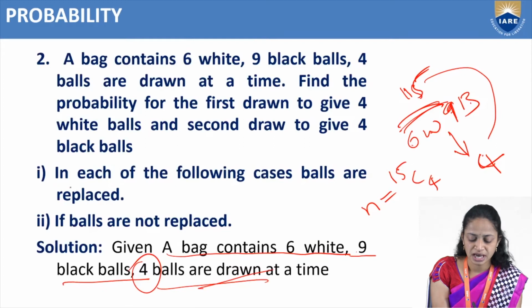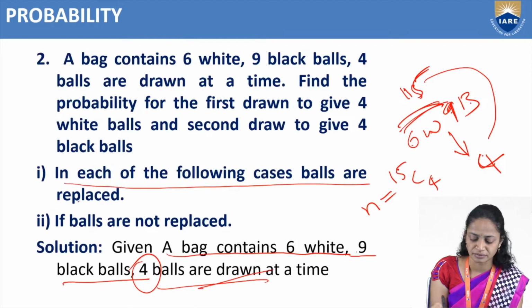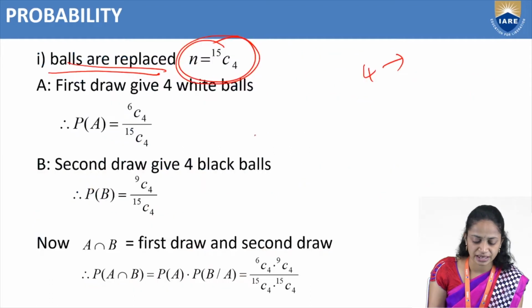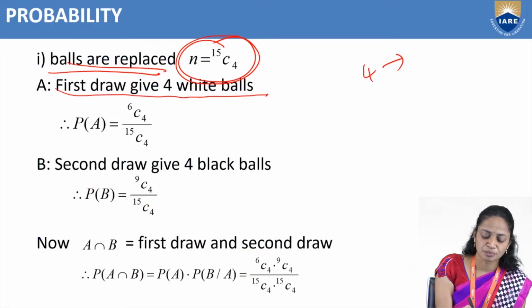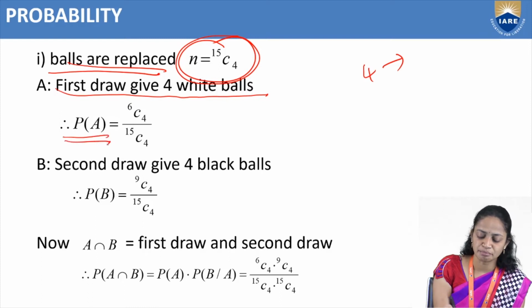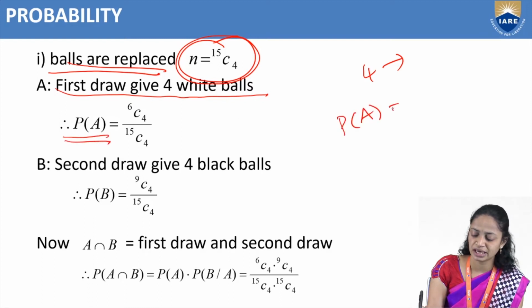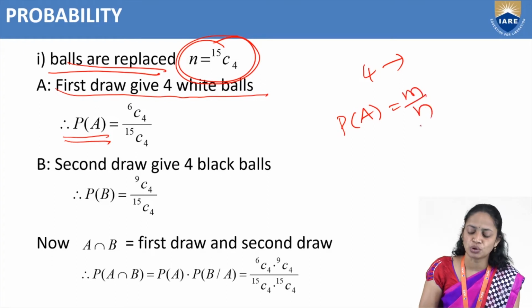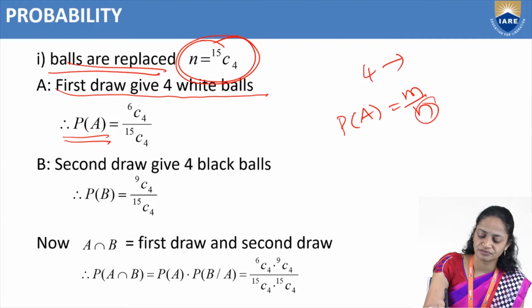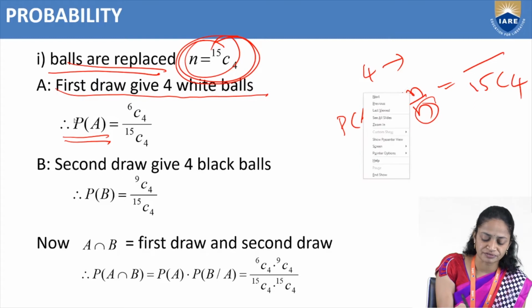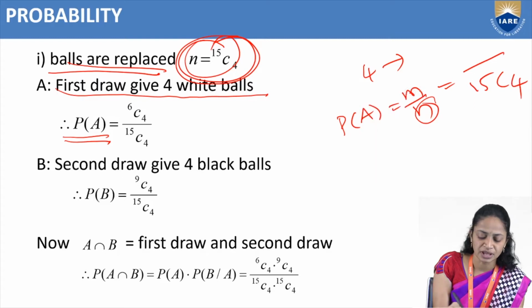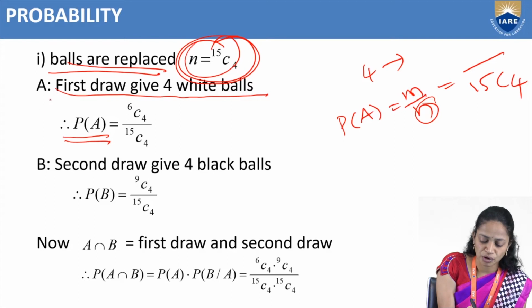So what is our first question? In each of the following cases, balls are replaced, so what is A here? A is the first draw gives 4 white balls. So probability of A equals m by n. What is our definition of probability? m by n, favorable events divided by total number of events. So here total number of events is 15C4. What about favorable events? For finding favorable events m, we need to check what A is. A is the first draw gives 4 white balls.